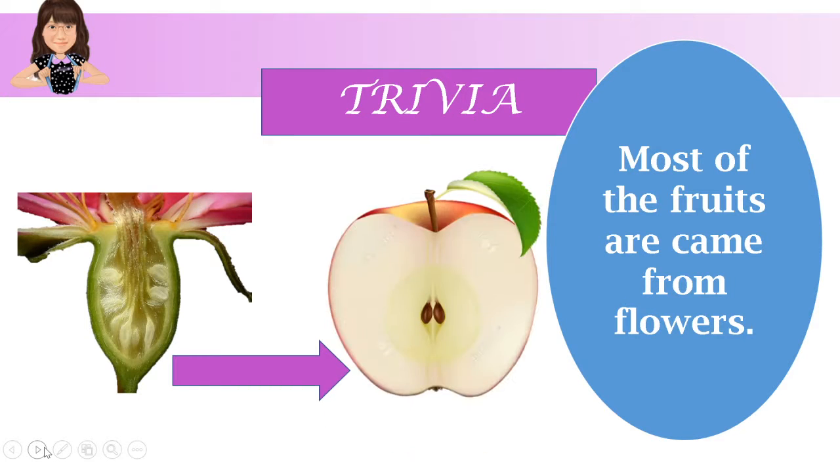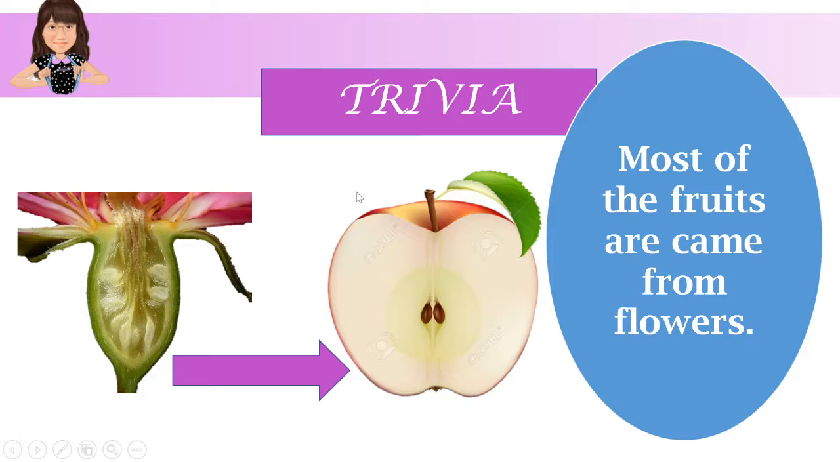Okay, so I have a trivia here, like what the anime teacher said. Most of the fruits came from flowers. Okay? Pero hindi ko sinasabi na lahat ng bulaklak ay nagkakaroon ng prutas. Most. So, halos lahat ng mga prutas ay nanggaling sa bulaklak. So, nagkakaroon ng isang prutas, isang halaman, kasi ito ay namumulaklak. Pero hindi lahat ng bulaklak ay nagiging prutas. Ulitin natin. Lahat ng prutas ay galing sa bulaklak, pero hindi lahat ng bulaklak ay nagiging prutas.